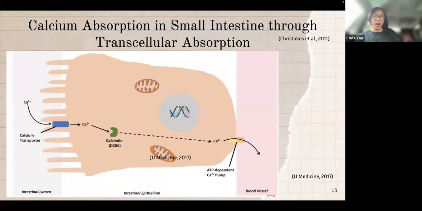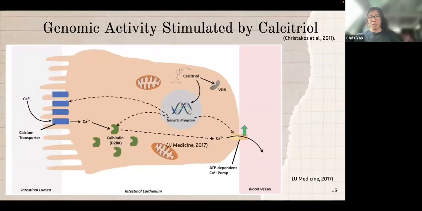Next slide, please. So how does calcium enter our body? Calcium can enter our body through passive transport and active transport. This slide shows how proteins are responsible for transporting calcium across a membrane, through the cell, and out of the cell through an active calcium pump. Next slide, please. Calcitriol plays a role in this, in that it's a hormone that enters these cells and binds to its receptor. After binding with its receptor, it can promote transcription and production of these calcium binding proteins.